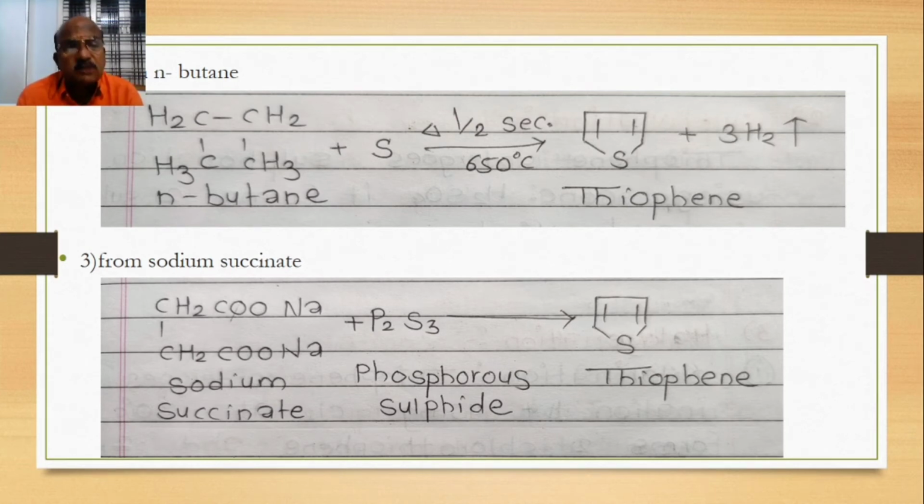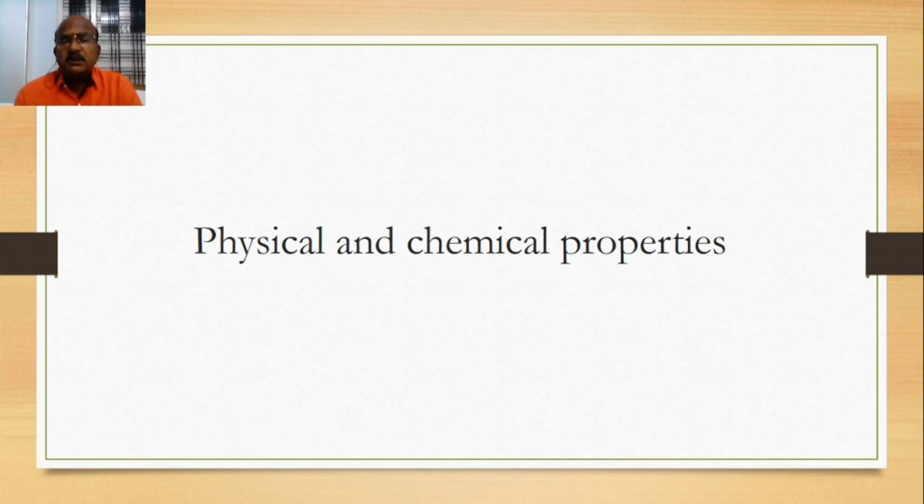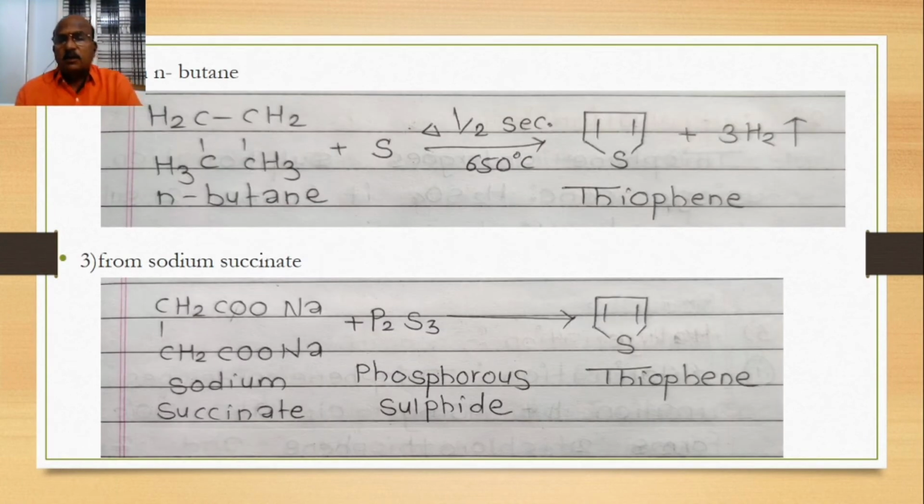We are discussing the third method, from sodium succinate. Do you know the structure of succinate? CH2COOH, CH2COOH. But replacing one hydrogen by sodium in both groups, that is called sodium succinate. And the sodium succinate reacted with phosphorus trisulfide, there is a formation of thiophene. These are the methods of preparation of thiophene.